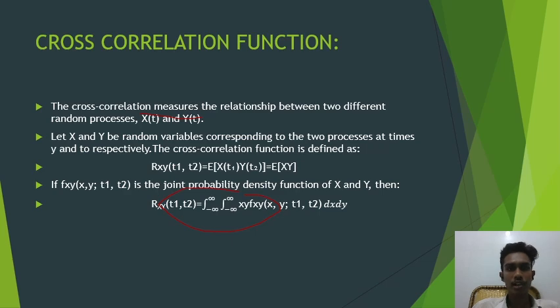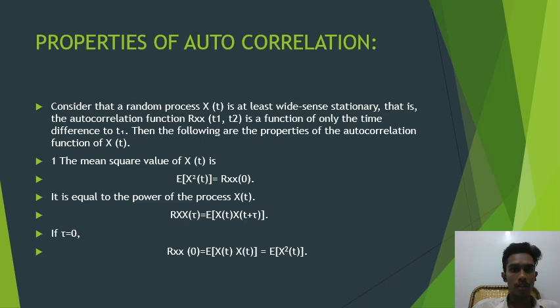Let us discuss the properties of the autocorrelation function and cross correlation function. Properties of the autocorrelation function: the mean square value of x of t, that is E of x squared of t, is equal to Rxx(0). It is the maximum value that can be obtained in an autocorrelation function. Let us discuss how we derived this. E of x squared of t is equal to Rxx(0). This is the autocorrelation function equation.